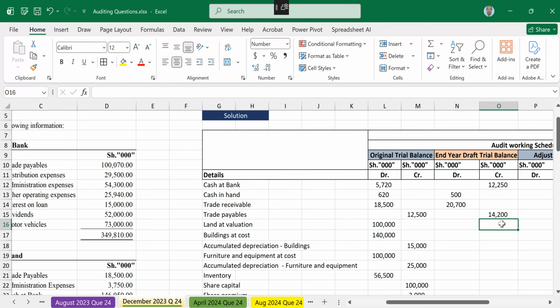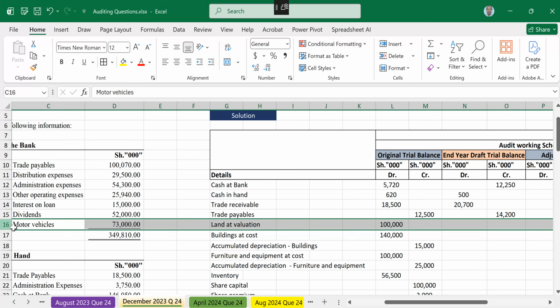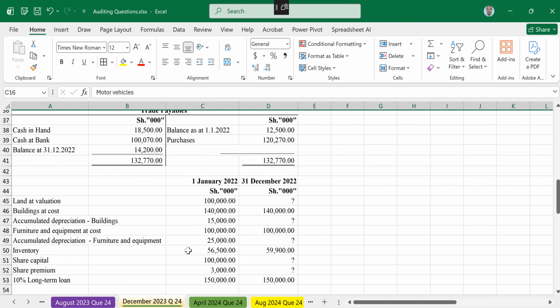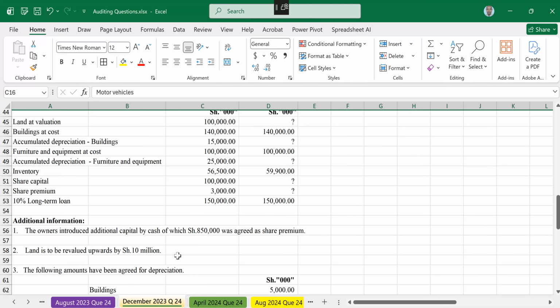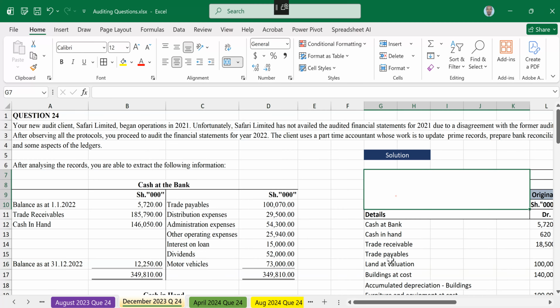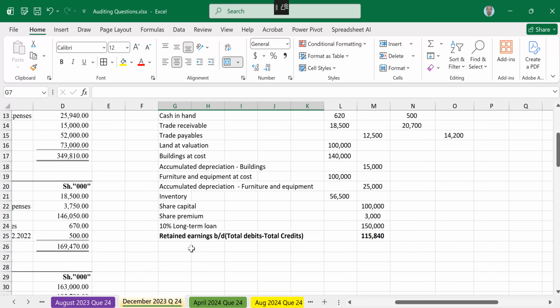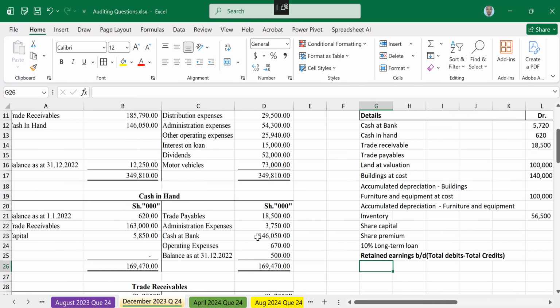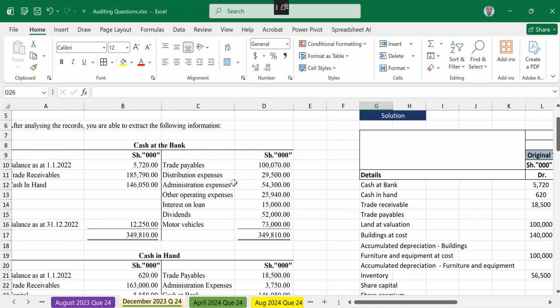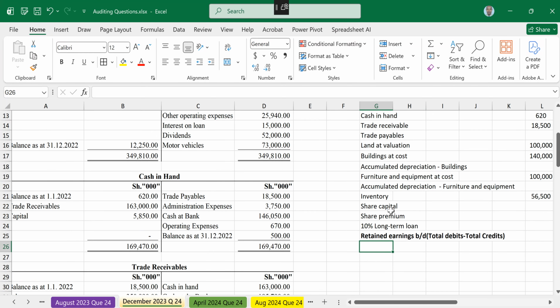Okay. So land at valuation was affected by something. Go to additional information number 2. It was to be revalued upwards by 10 million. But before I go to those adjustments, leave those additional items first, and bring in these expenses like distribution.